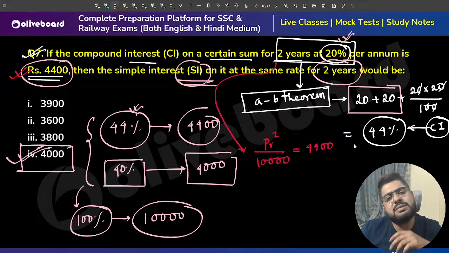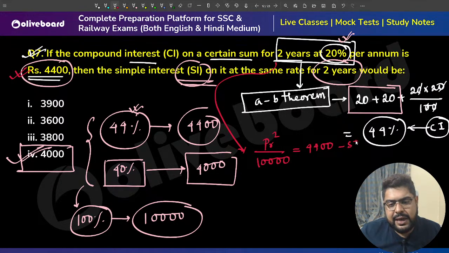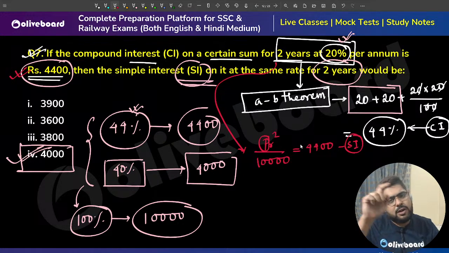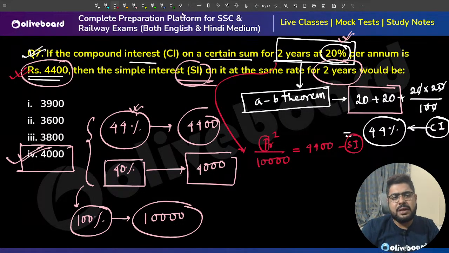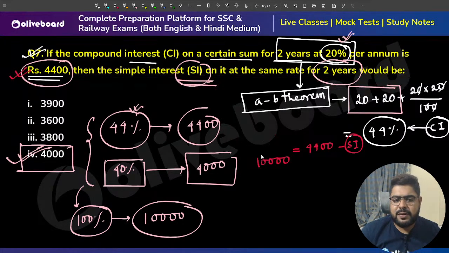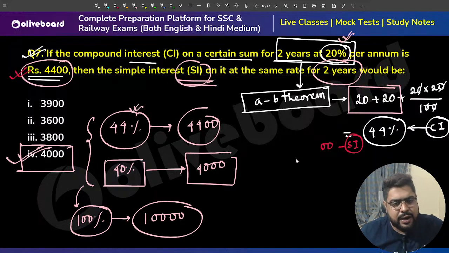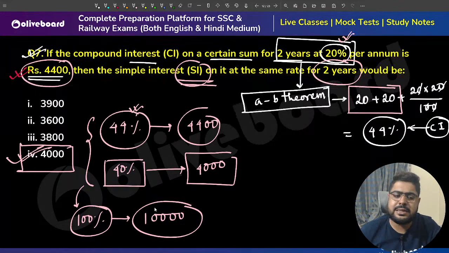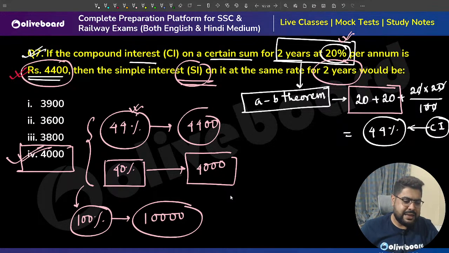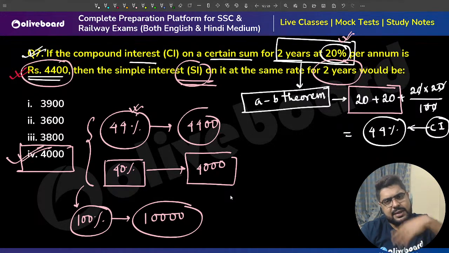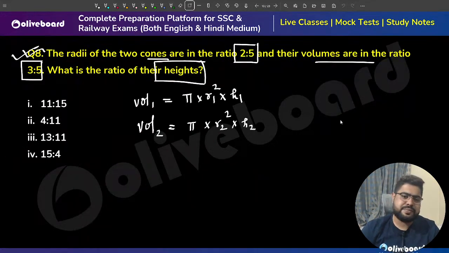There is another variable, because I do not know the SI, and I do not know P. I know R. So for P, I have to go another step. So this will be lengthier. I'm not saying you can't, but it will be lengthier. I then need to figure out that 44% is this, then that means 100% is 10,000 and so on. You're getting my point? So this will be more work.